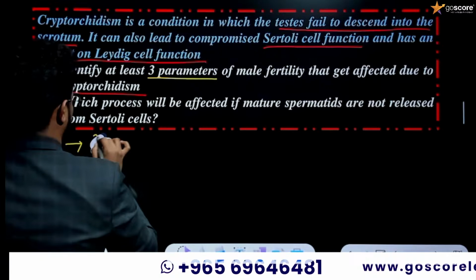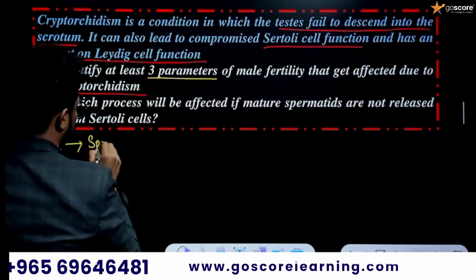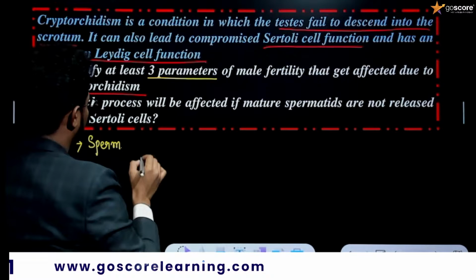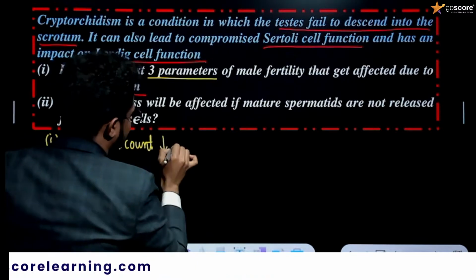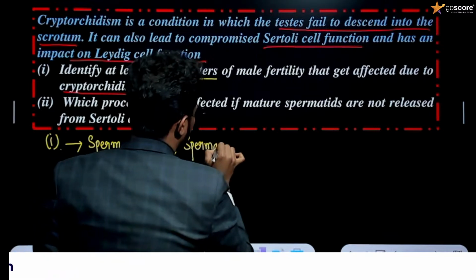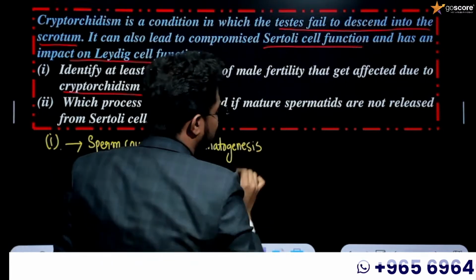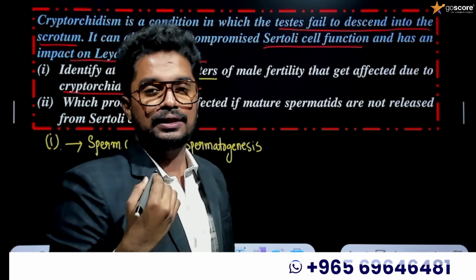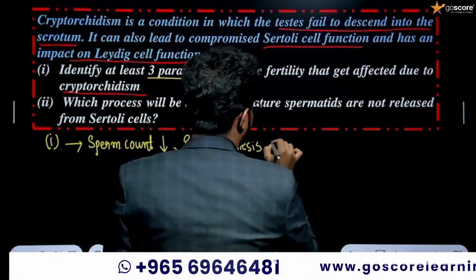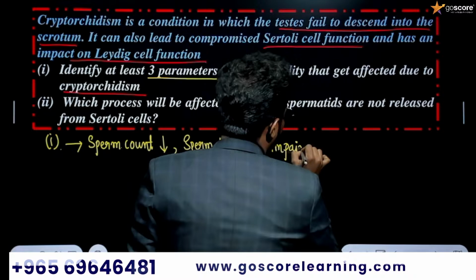Okay. The first answer is the sperm count will decrease. At the same time, spermatogenesis. What do you mean by spermatogenesis, dears? Spermatogenesis is the process of formation of sperm from spermatogonia, which is exactly known as spermatogenesis. So spermatogenesis will become impaired. That is the first effect.